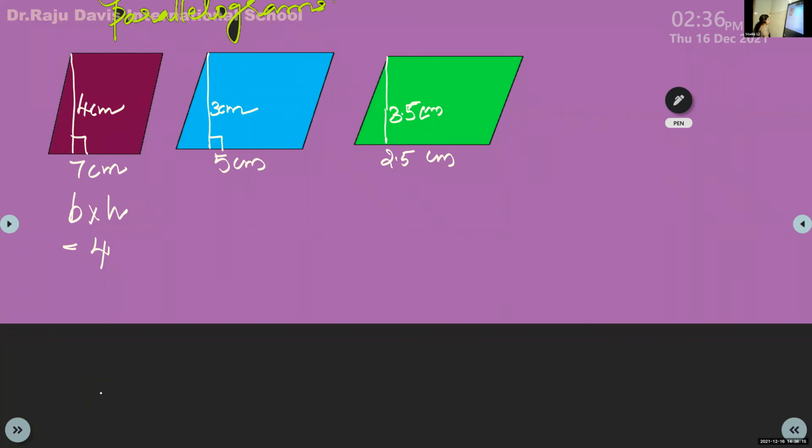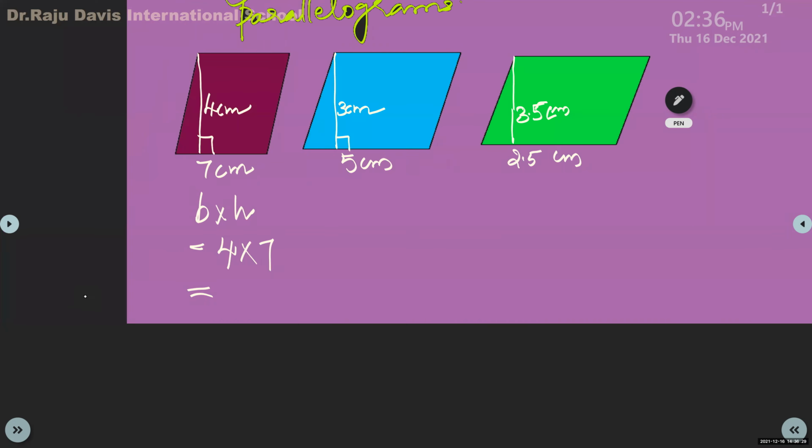What is the area? Tell me. Ma'am, base into height, 4 into 7. So what is the answer? 28. 4 sevens are 28 centimeter square. Area is in square units, isn't it? Yes. So 28 centimeter square is the area. Okay. What about the next one?